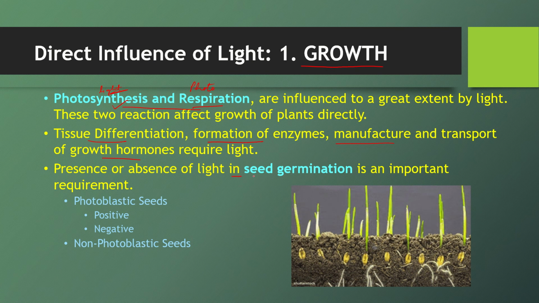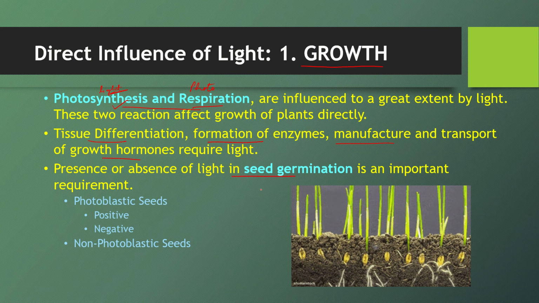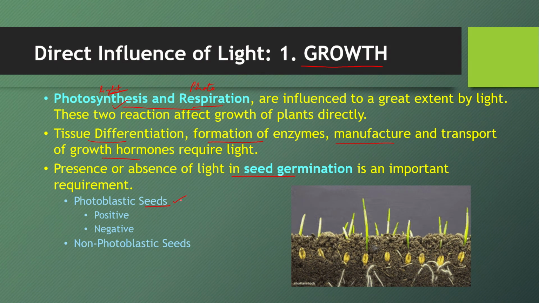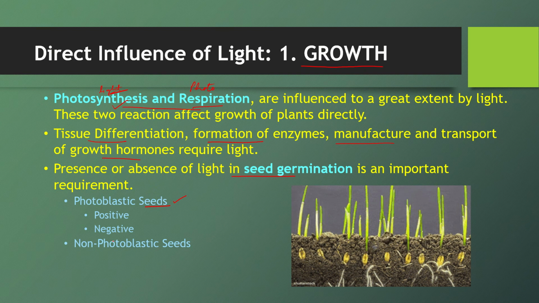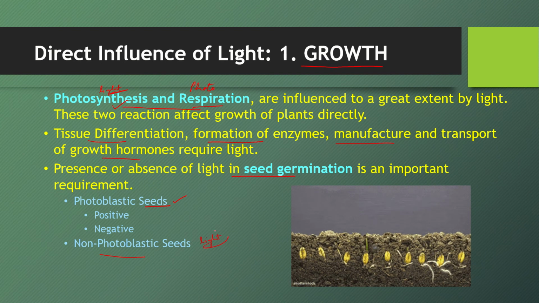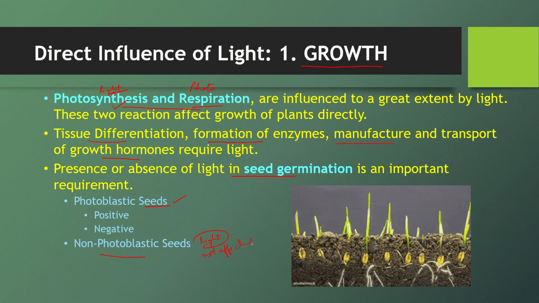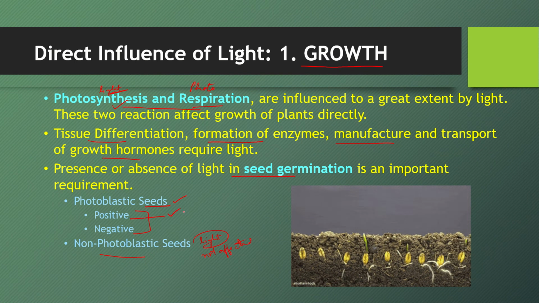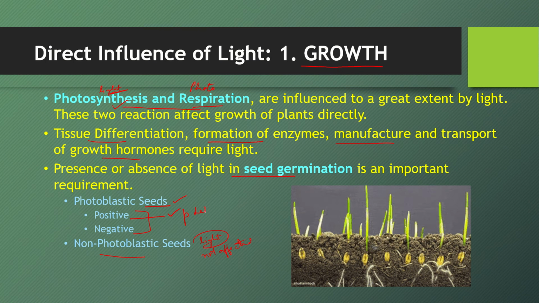Then presence or absence of light in seed germination is also important, because we all know there are two types of seeds: photoblastic seeds, for which light presence or absence matters, and non-photoblastic seeds, which are not affected by light. If it's present or not, they are not affected. Now for photoblastic seeds, germination involves light. So if they need the presence of light, they are called positively photoblastic, like lettuce.